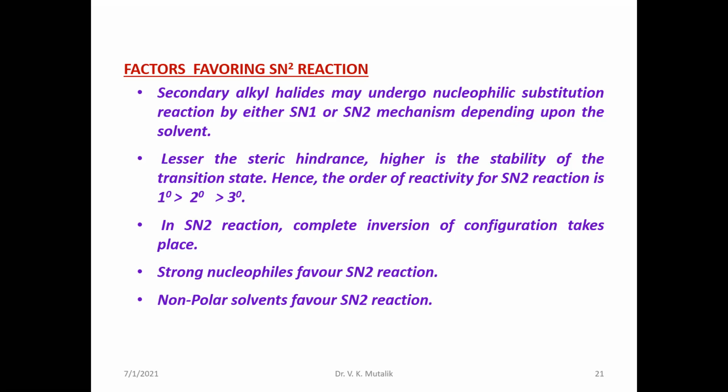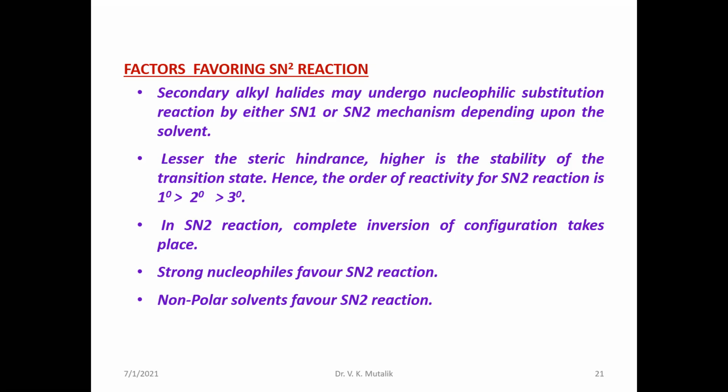Stronger nucleophiles always favor the SN2 reaction, because they replace the halogen atom, and the reactions take place in non-polar solvents, because you will not find any ionization in this.